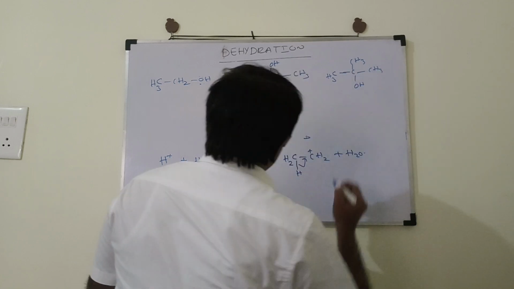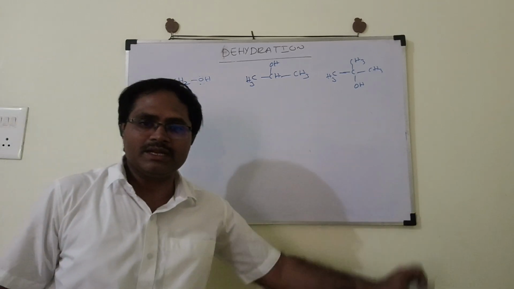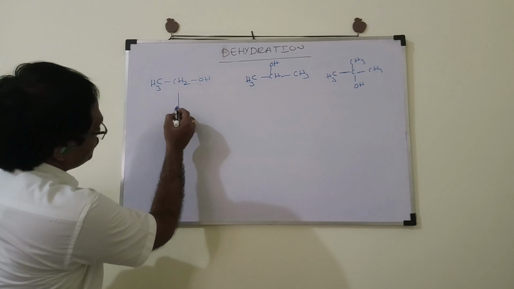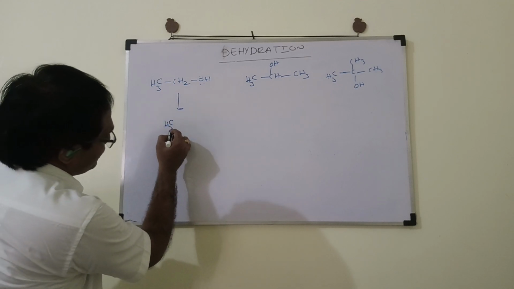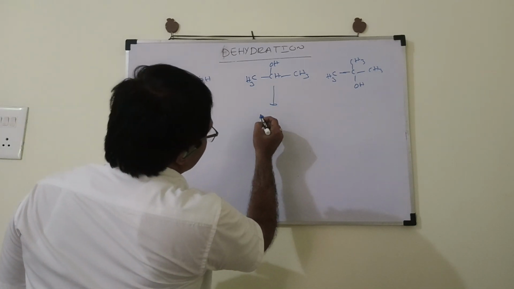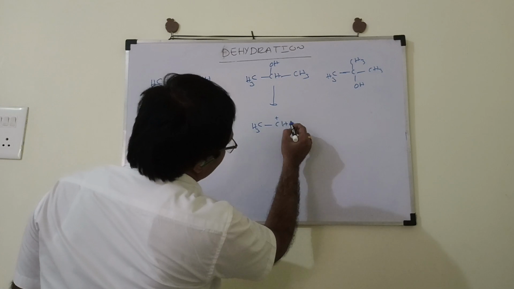Now, when you look at these alcohols, which alcohol undergoes fast dehydration? Already we have seen that during the dehydration process, ethyl alcohol will produce ethyl carbocation. If you do the same mechanism with isopropyl alcohol, that will produce isopropyl carbocation.